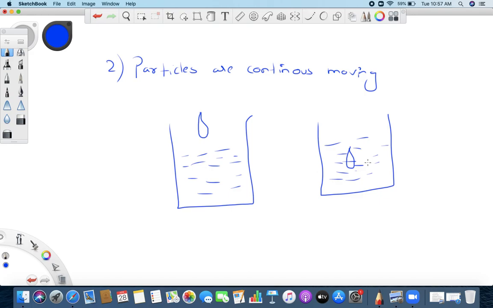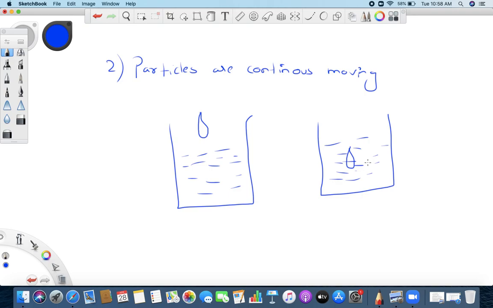Still, if you keep it some time, will your water turn whole blue without stirring it? If you keep it for some time, do you see that your water turns blue without stirring? Yes. Now how did that happen? There must be some energy required to dissolve it. See, we use kinetic energy. Kinetic energy, anything which is moving has kinetic energy, and anything which is stationary has potential energy.